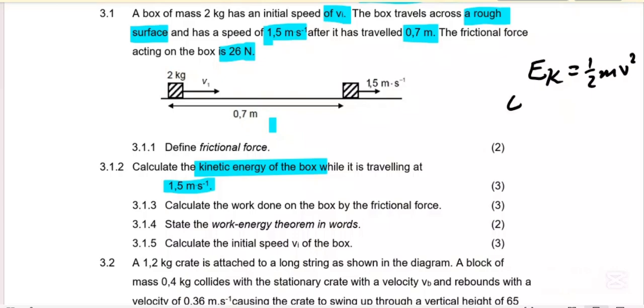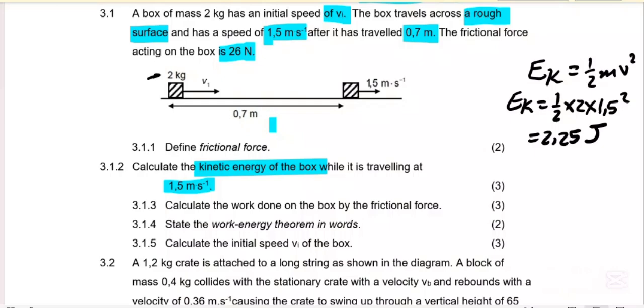So we are looking for the kinetic energy. The mass of the box is 2 kg, so 1 over 2 times 2, then the speed is 1.5 squared. Then we punch the calculator, because energy is in joules, and work is in joules.